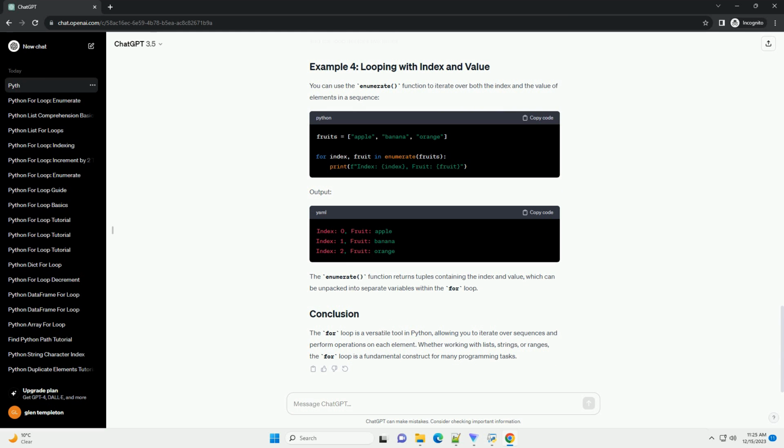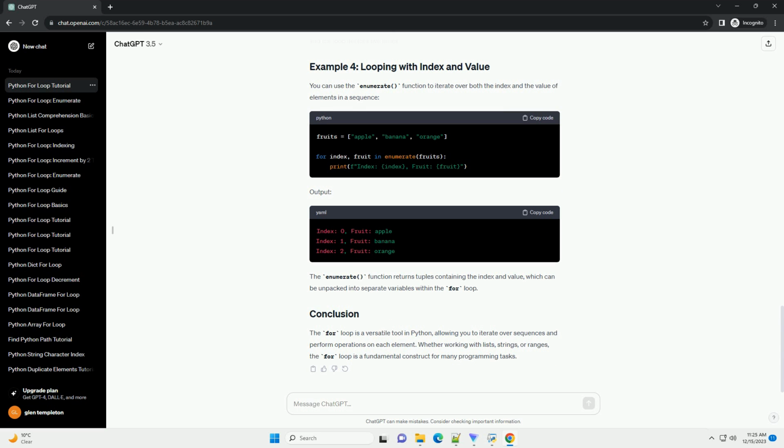Let's start with a simple example of iterating over a list of numbers. Output. In this example, the variable number takes on the values 1, 2, 3, 4, and 5 in each iteration, and the print number statement prints each value.